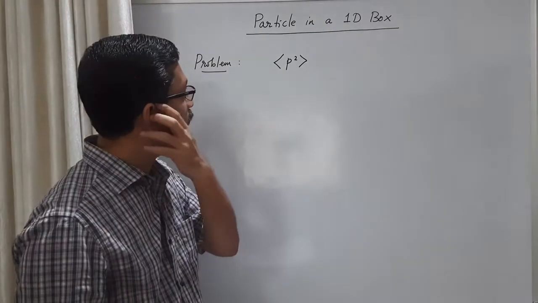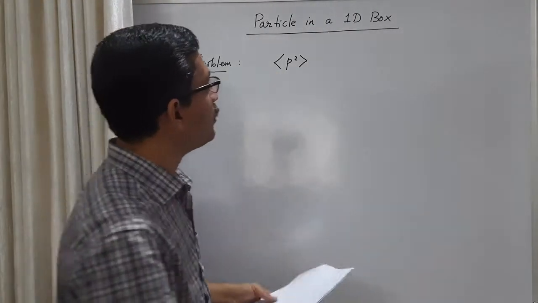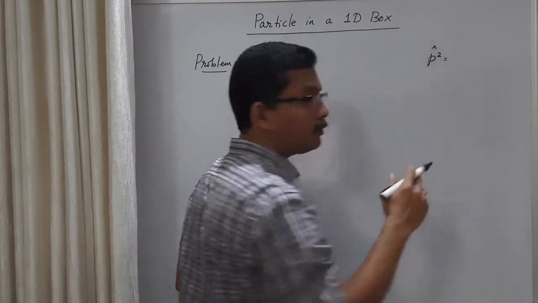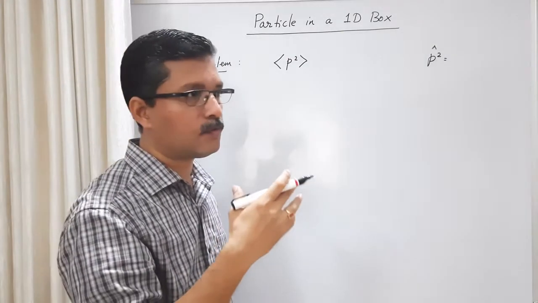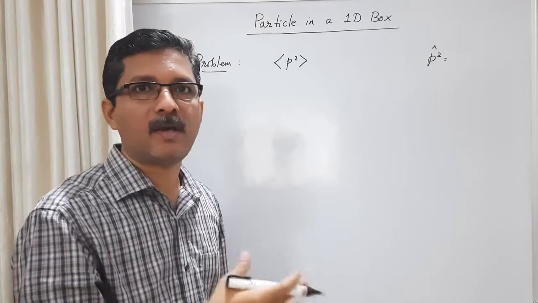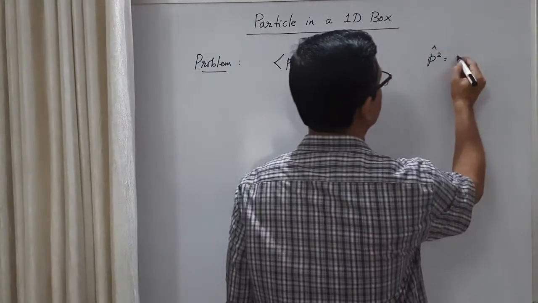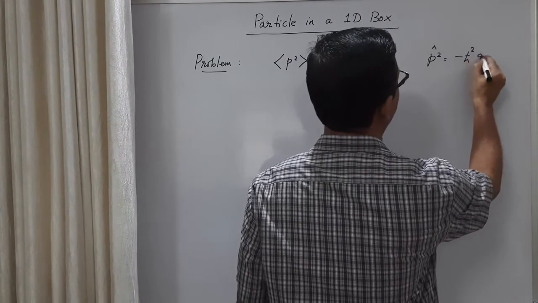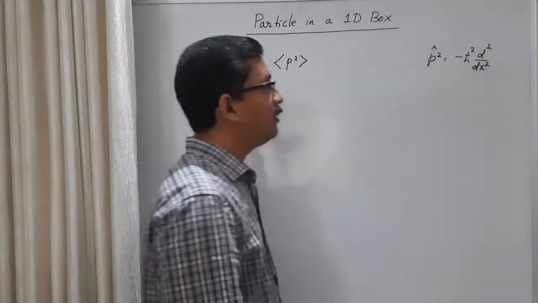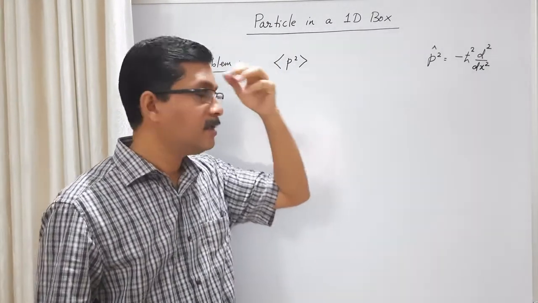Okay, next problem is find the expectation value of p square for the nth state. This problem also I will not do, you can do yourself. Remember that the p square operator is you have to do the operator of momentum twice. Okay, so the operator of momentum is minus i h cross d by dx. When it is operated twice, what you get is minus h cross square d square by dx square. So there is a second derivative. Okay, so this should operate on phi, that is that sine function.